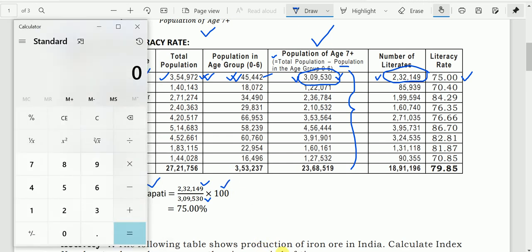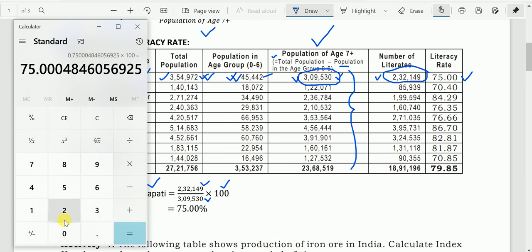Just we may try. 232149 divided by 309,530 multiplied by 100. That is 75%.